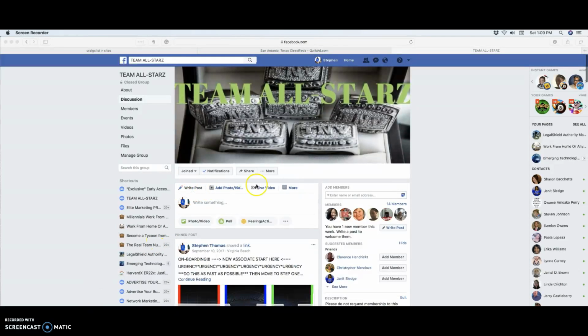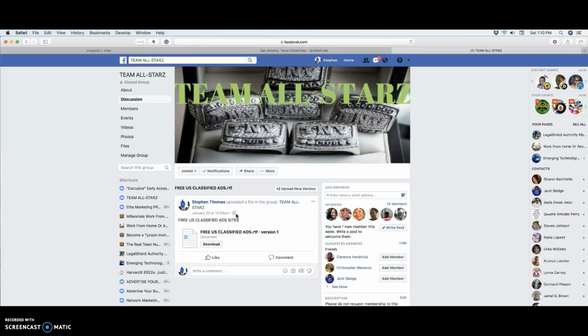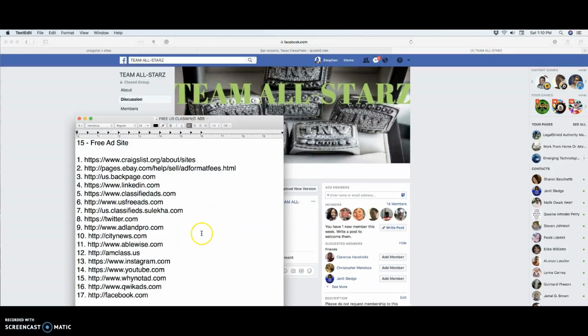So what you're going to need to do is when you come into the group, you want to go over to the files, click on this files here. All right, you're going to look for something that says free U.S. classified ads. Okay, click on that, and it's going to allow you to download it. Right there, it is. It's going to look like this.